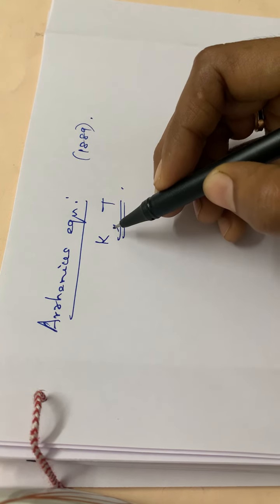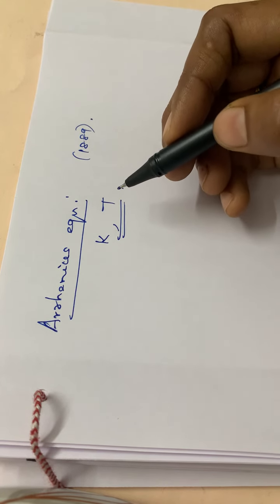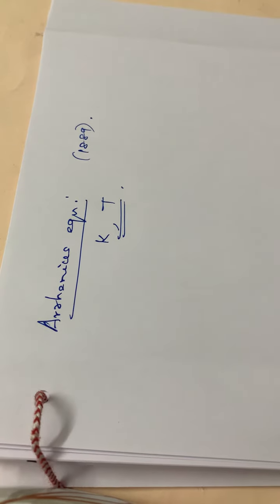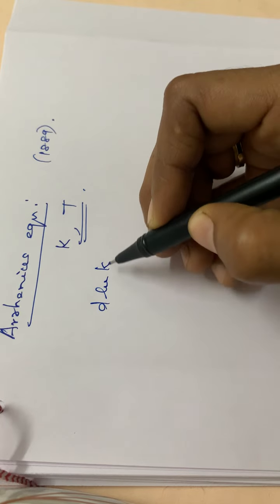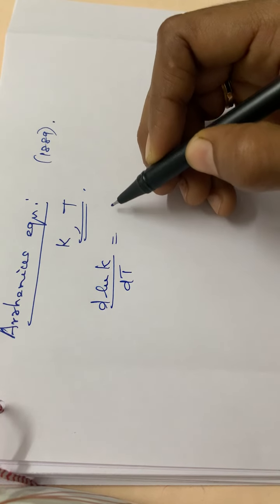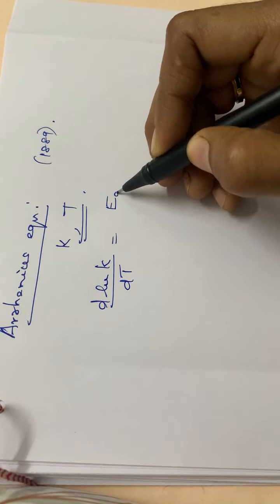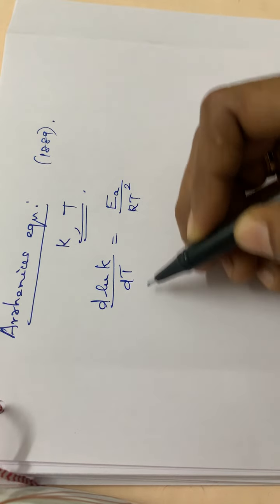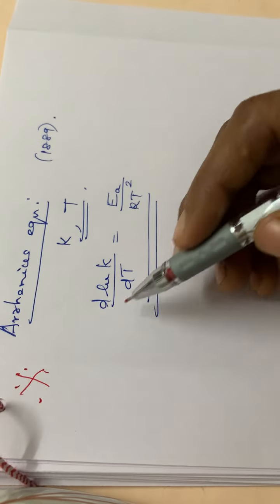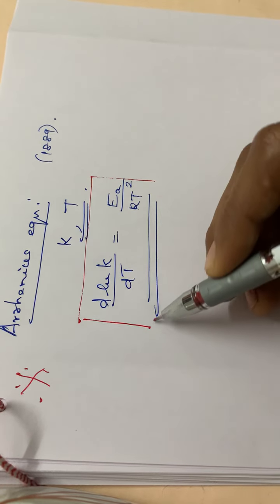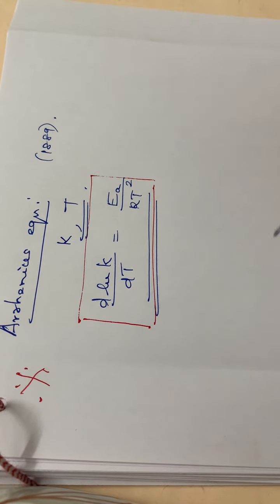The equation is like this: d ln K by dT is equal to Ea divided by RT square. Okay, so this is the Arrhenius equation. This is also very, very important. d ln K by dT is equal to Ea divided by RT square.